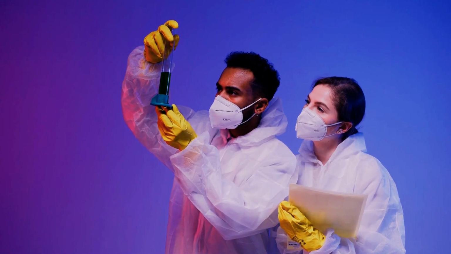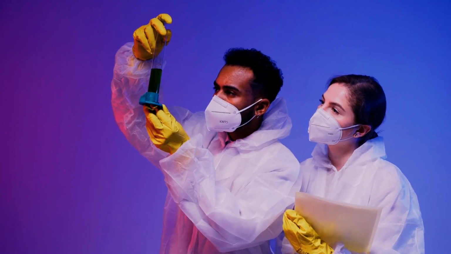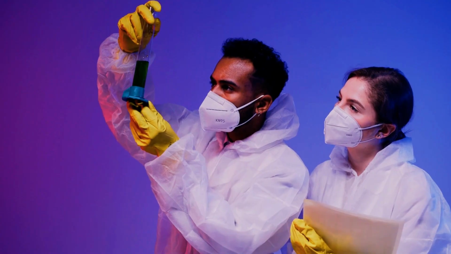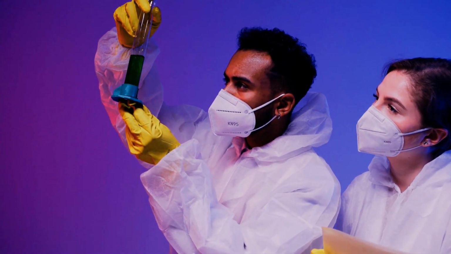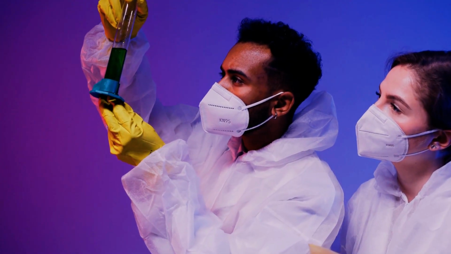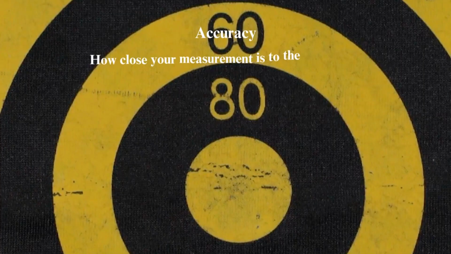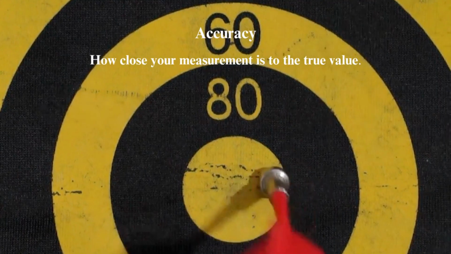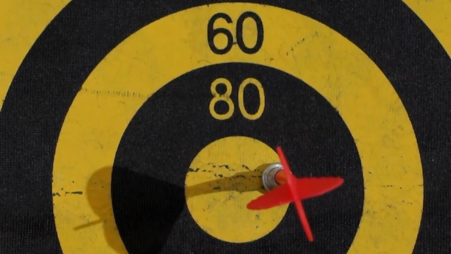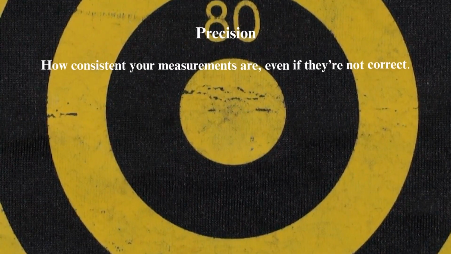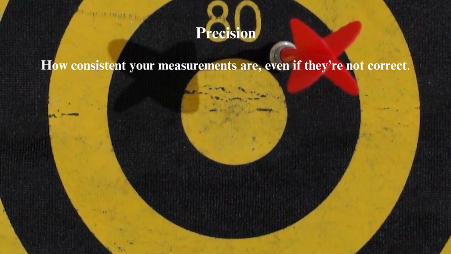Let's talk about accuracy and precision. In science, especially in chemistry, accuracy and precision describe two different but equally important aspects of measurement quality. Accuracy refers to how close a measured value is to the true or accepted value, while precision refers to how closely repeated measurements agree with each other, regardless of whether they are correct.